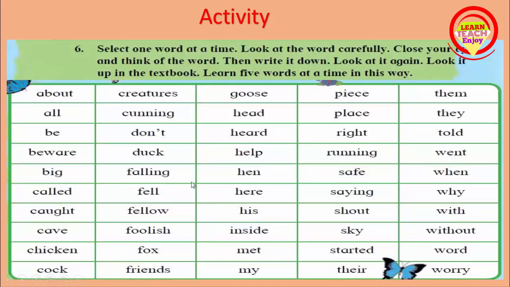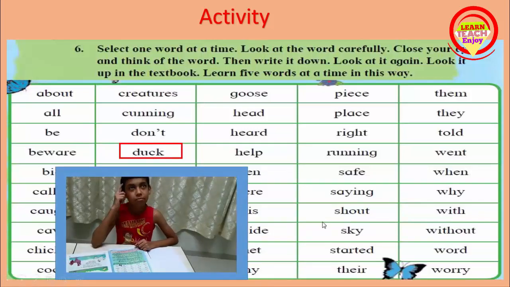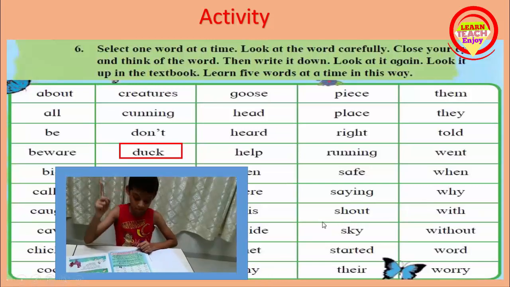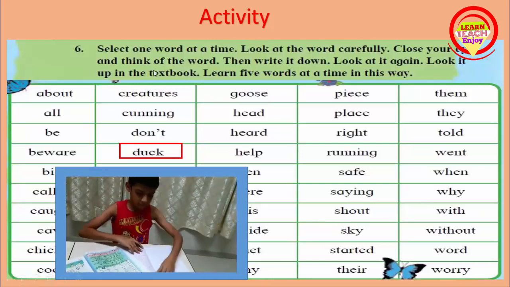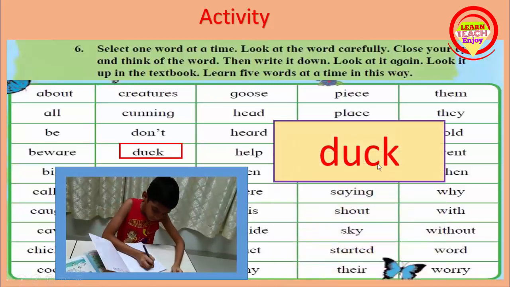Let's see. If we select the word duck, then what do you do? See video. Choose word, then think, and then write down in your notebook and look at it again. Like this you learn 5 words at a time in this way.